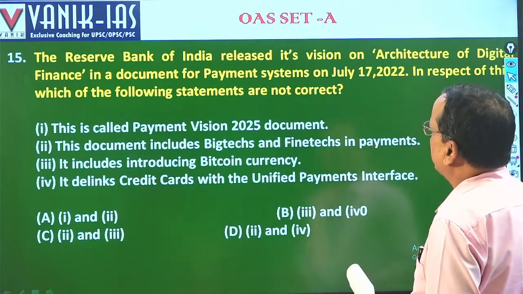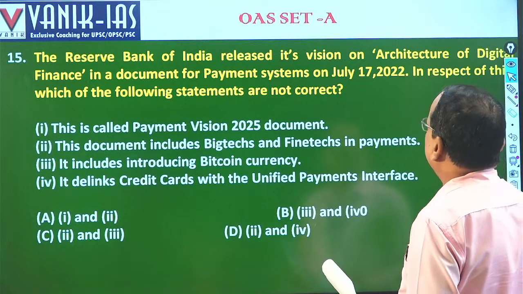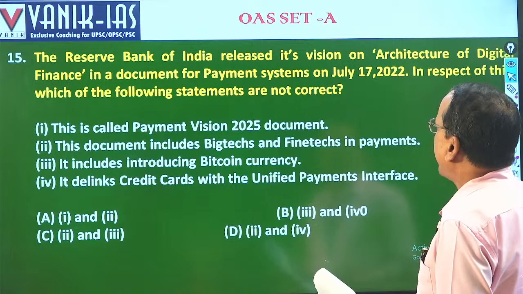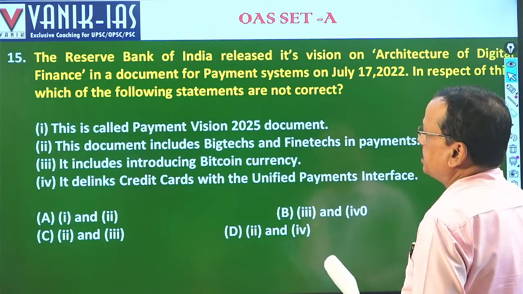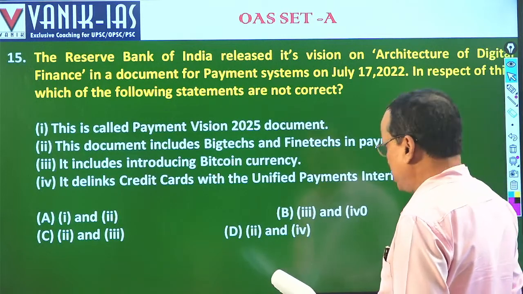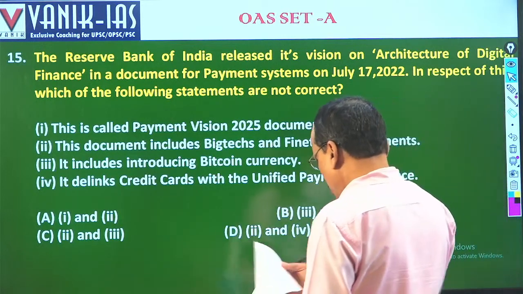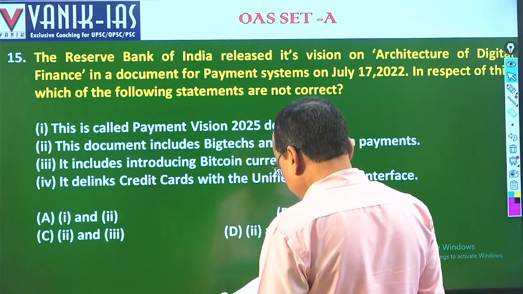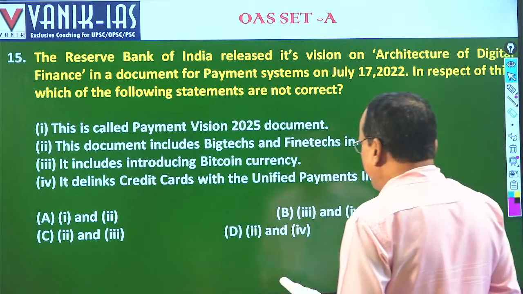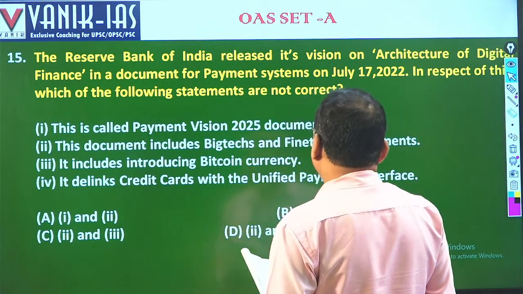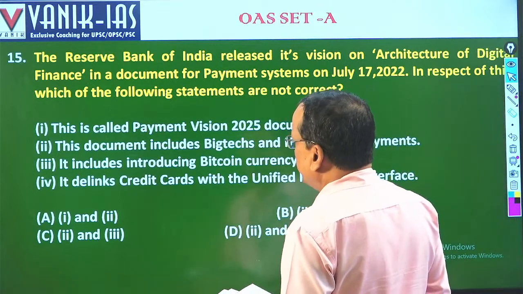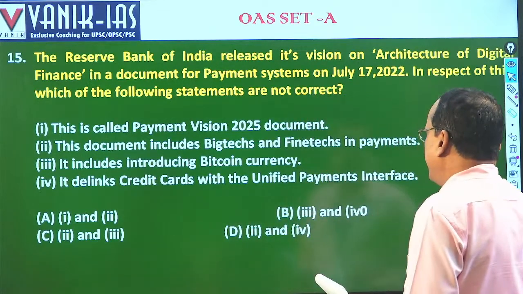The RBI released its vision on architect of digital finance in a document for Panchayat payment system on July 17, 2022. In respect of this, which of the following statements are not correct? It is called Payment Vision 2025 document. Yes, that's right. Then this document includes big tech and fintech in payments. It includes introducing Bitcoin currency. It deals with credit card with the unified payment interface.